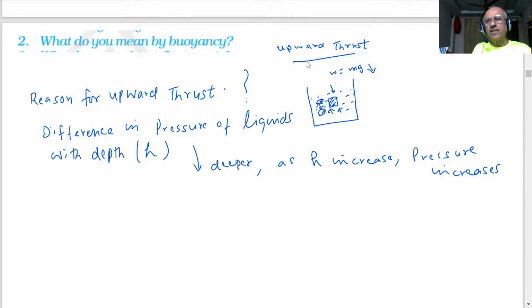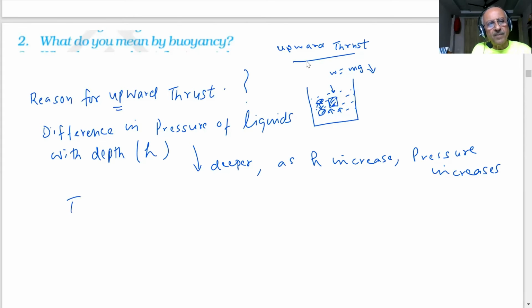So the result is that the pressure at the top of the object and the pressure at the bottom is not the same. The pressure at the bottom is more than the pressure at the top. So there will always be what we call as upward thrust.